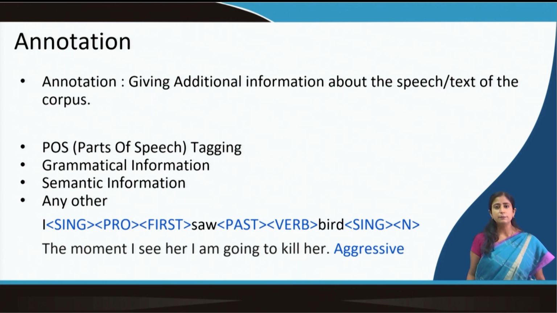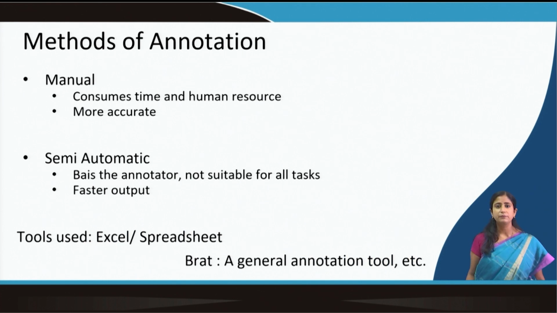For the same sentence we can provide both POS tagging and also information like aggressive, hateful, or whatever more we want to add, such as grammatical or semantic information. For the same corpus we can give all the information we want. But when there is no information, just a set of sentences, that is raw corpus. When we have those added information, it is called annotated data or annotated corpus.